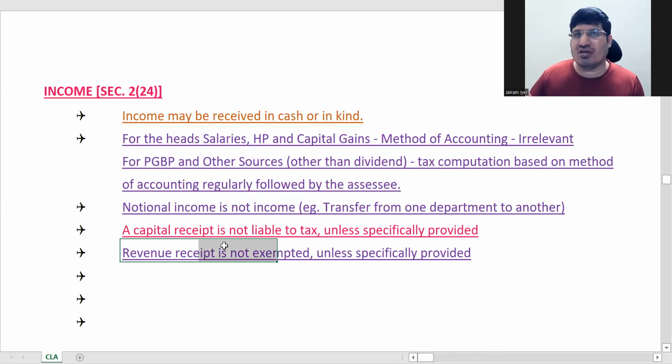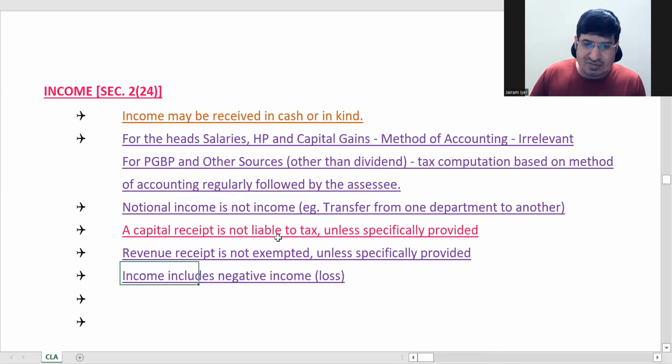Revenue receipt means what you are getting as a profit or interest. Revenue receipt is always taxable unless exempted by the Act. And capital receipt is not liable to tax unless some provision is asking you to tax it specifically. So it is reverse treatment for these two. Income includes loss also. We know that. You can just show it in a bracket or with a negative sign.